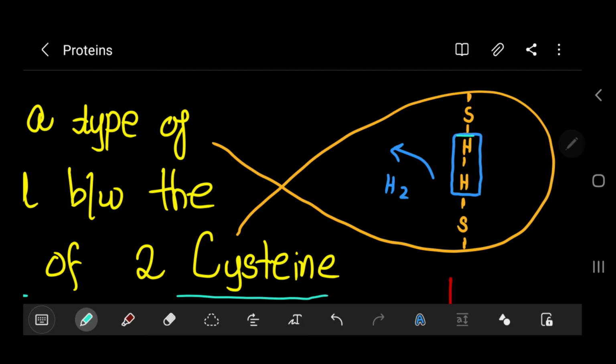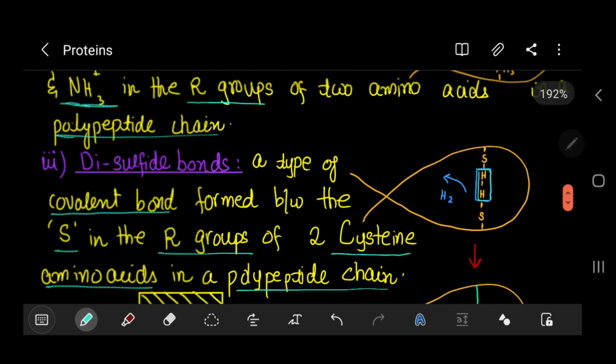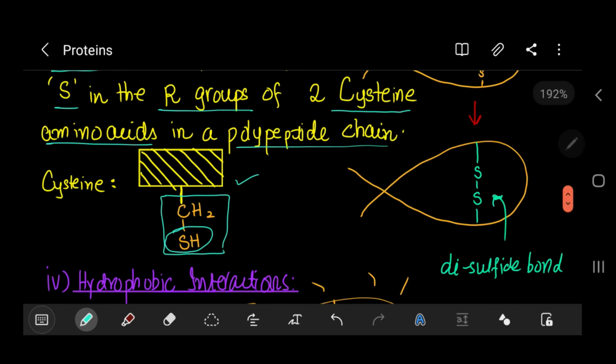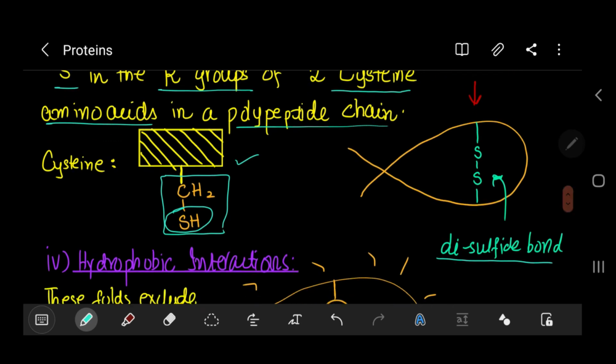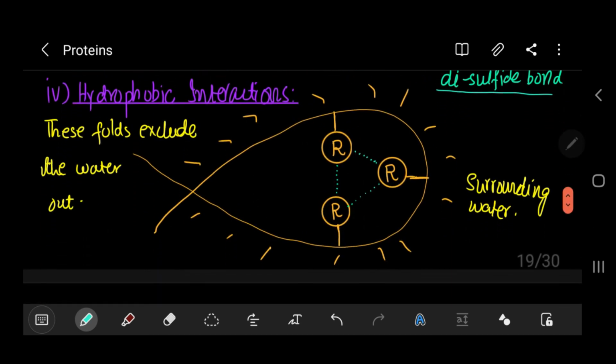These hydrogens form bonds between them and are removed as a hydrogen gas molecule, and what we end up getting is a disulfide bond, which is basically a single bond between two sulfur atoms. It's just this.